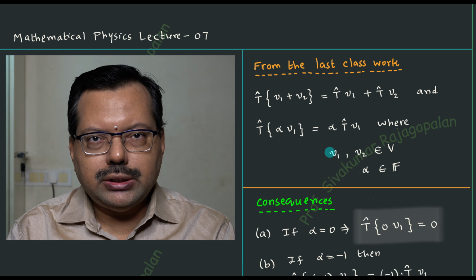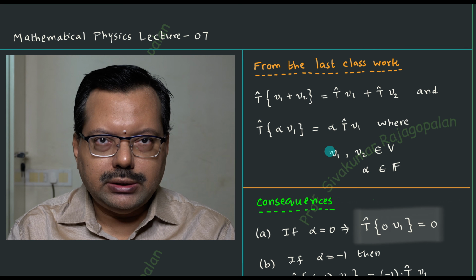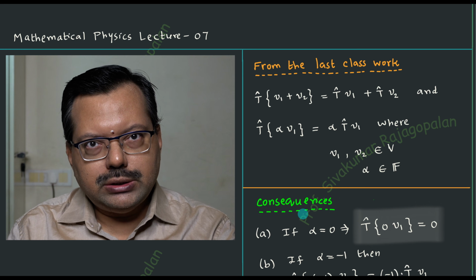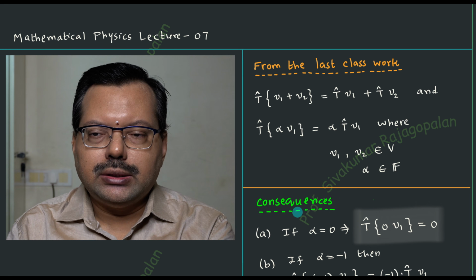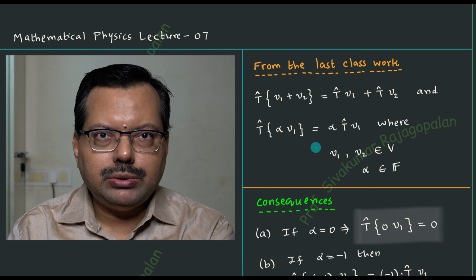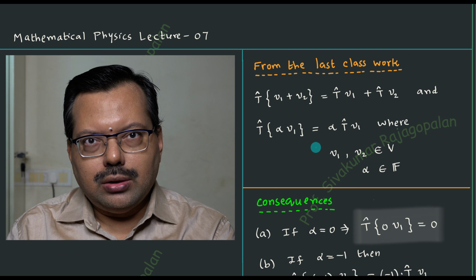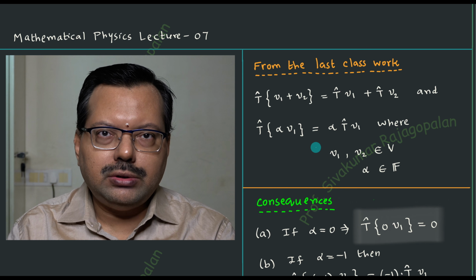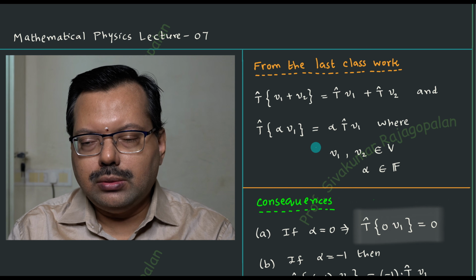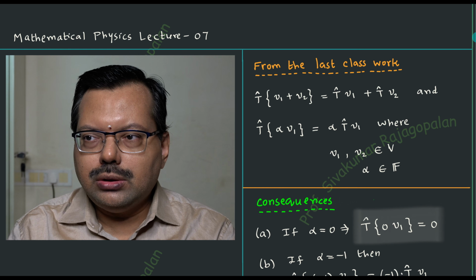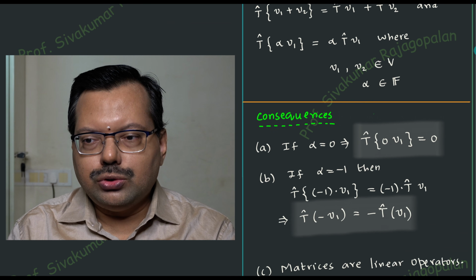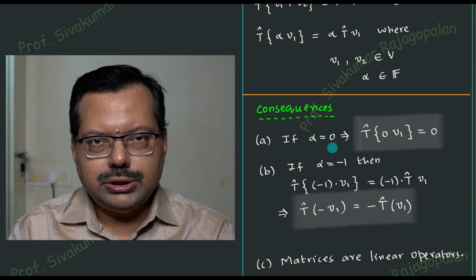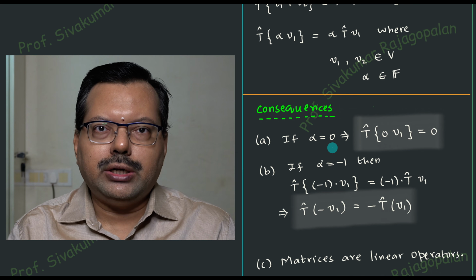So this is the definition that should be clear, because you are going to apply this definition in order to verify. The important point we are going to see in today's class is how to apply this equation and make a decision on whether a given operator is linear or not. For that purpose, we will take one or two examples and solve them. While doing the solution methodology, sometimes a particular special situation will be very useful, so I would like to make a point about that.